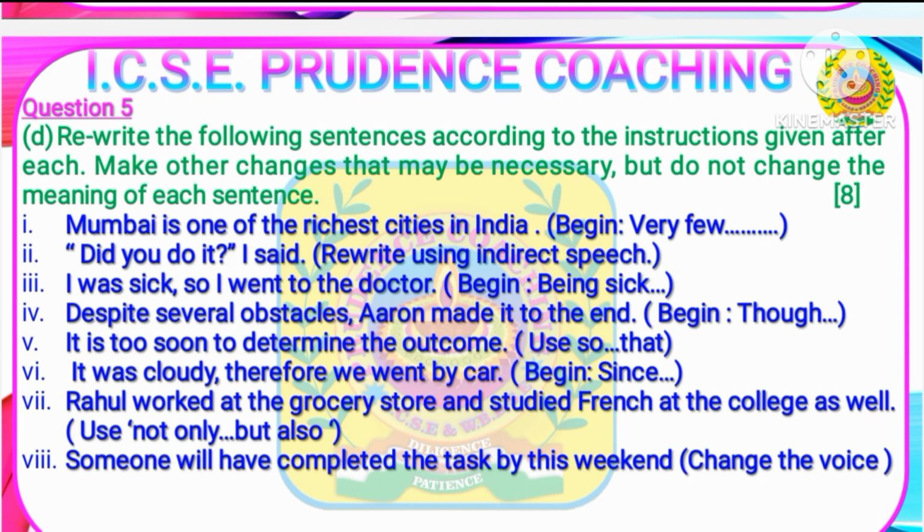Next question, number 5, it is too soon to determine the outcome. Begin with, you saw that. Number 6, it was cloudy, therefore we went by car. Begin, since. Number 7, Rahul worked at the grocery store and studied French at the college as well. Use not only but also. The last question, someone will have completed the task by this weekend. Change the voice.